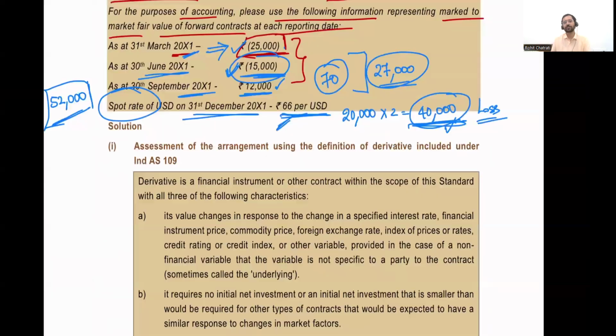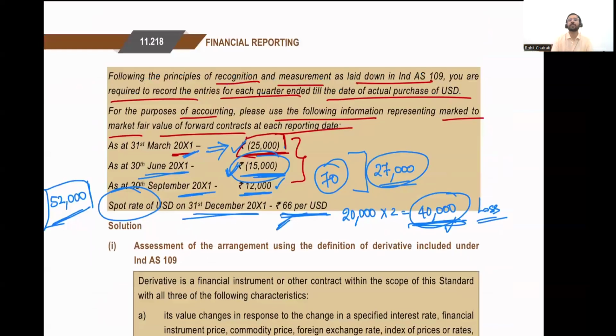Now, on 31st of December, the question did not give me the fair value of the forward contract, but we can calculate the fair value of the forward contract on 31st of December by comparing the forward price with the market price. Forward price was 68, market price is 66. Therefore, I am sitting on a loss of 2 rupees, and therefore, I am required to record a derivative financial liability. How much liability are we supposed to record?